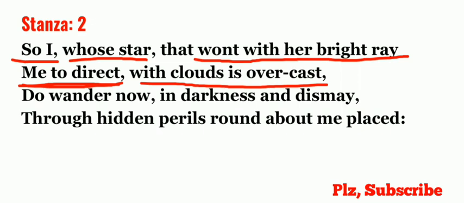So here we can say that the relationship between the poet and his beloved, the relationship between Edmund Spenser and Elizabeth Boyle, was not good. So that's why maybe they were estranged. That's why the poet is telling that his star, his guiding star, his pole star is covered with cloud, and he is not able to be guided by his star. That's why he is wandering here and there.